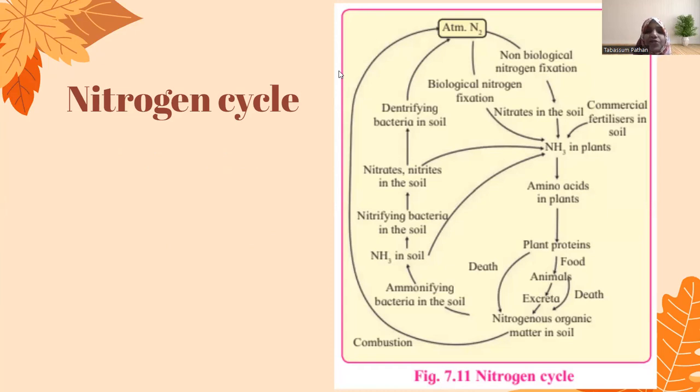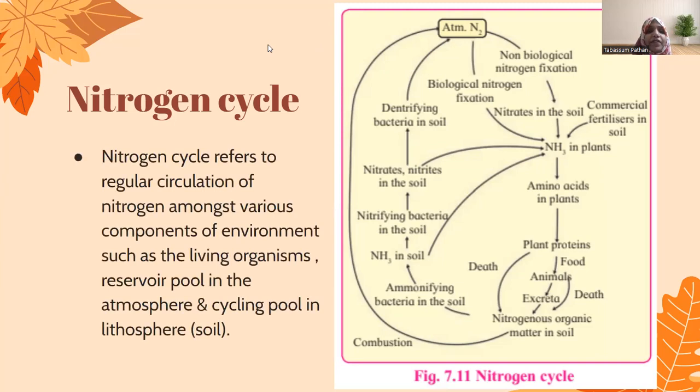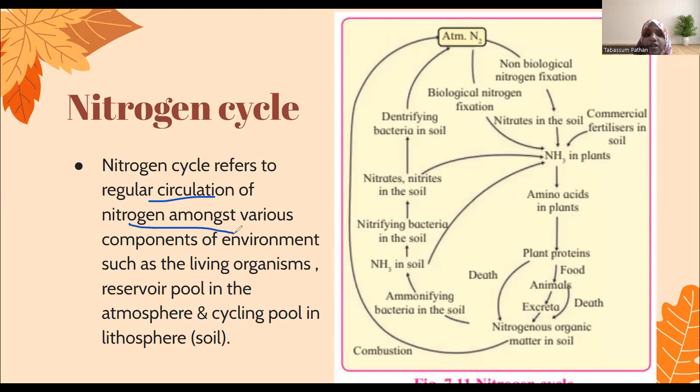As we all know, nitrogen is one of the important elements in living organisms, which serves as a very important central element. Okay. So basically, when we talk about cycle, it refers to regular circulation of nitrogen amongst various components of the environment. So in an environment, you have living organisms, you have the atmosphere, you have the soil. So everything will come into picture, which will help in recycling and reusing this nitrogen.